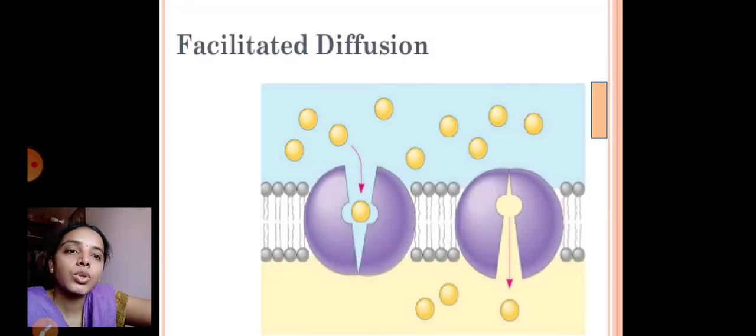So to explain facilitated diffusion, we can observe this photocopy. In the middle is a cell membrane made up of a biphospholipid layer. In the biphospholipid we see the head and the tail. The head shows a hydrophilic property and the tail shows a hydrophobic property. It does not allow the substance. But in the cell membrane, the purple color representation that we see is called carrier proteins. These carrier proteins help in the transportation of molecules from inside to outside and even outside to inside the cell.